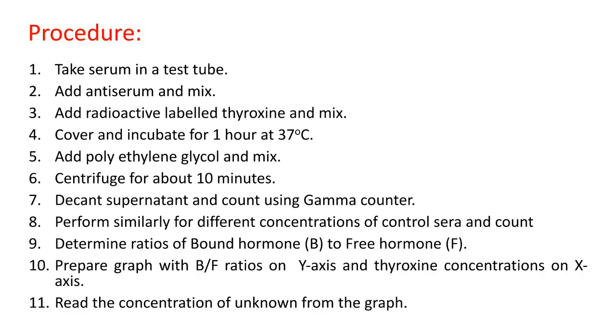and count the radioactivity using the gamma counter, and perform similarly for different concentrations of sera, and count the radioactivity by gamma counter. Next, determine the ratio of bound hormone, that is bound thyroxine, to the free hormone, that is the free thyroxine. Next, we have to prepare the graph with bound to free hormone on the y-axis and thyroxine concentration on the x-axis. Then we have to read the concentration of the unknown from the graph. This is the procedure for radioimmunoassay.